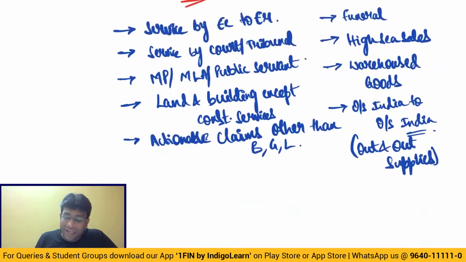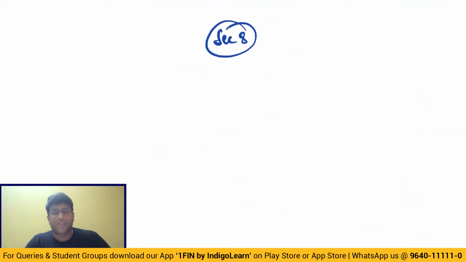Fantastic. Chalo, finally, let me talk about the last section in this topic, section 8, which talks about what is the difference between composite supply and mixed supply. Composite supply is that supply which is naturally bundled and one of which is a principal supply. Classic example I always gave is that hotel accommodation, morning we get complimentary breakfast. And in travel, be it a bus or train or flight, during the course of journey, we also get some snacks and food. That is called as composite supply.